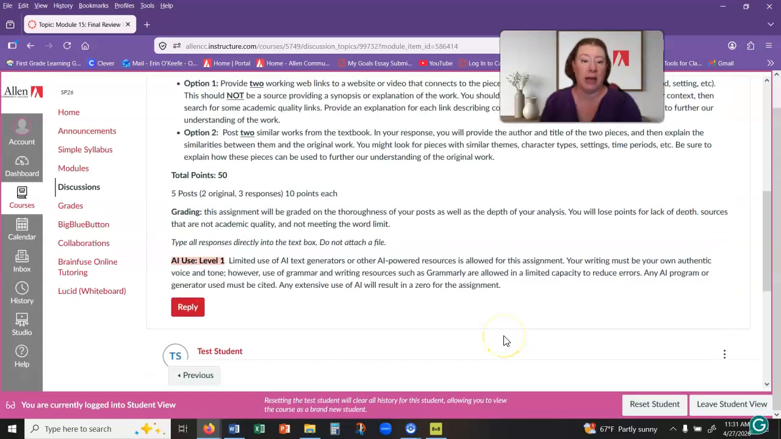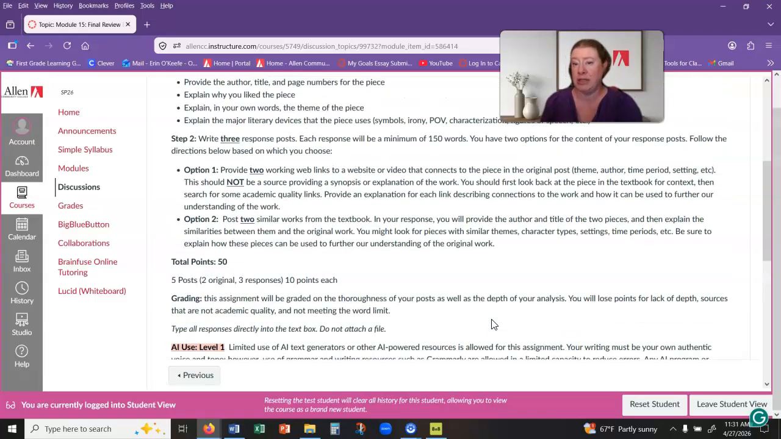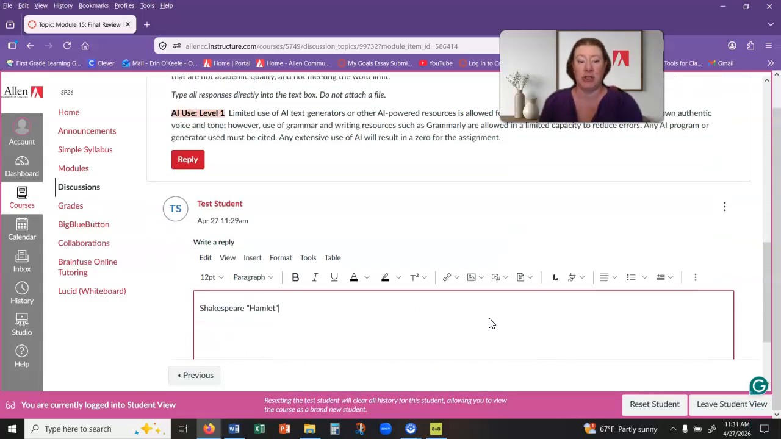The second option, if you don't want to do that, is to post 2 similar works from the textbook. So you might pick Macbeth, which is often compared to Hamlet. We didn't read either one of them. That would be kind of long, but this would be stuff that you can see in the book that you can make some similarities or comparisons to. This would be maybe another work by the same author, or another work within the same chapter, or another work that just has the same theme. Maybe both of these stories have a main character who is female or something like that. And you're just going to explain then that connection, the comparison between them. Similar to what we did with the comparison essay, that's kind of what you're thinking here.